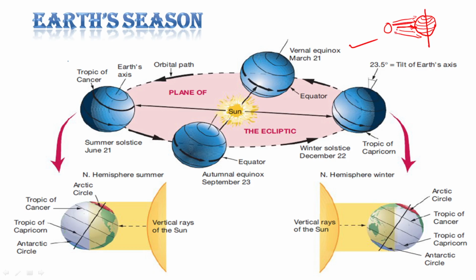That means the angle will be the same, the angle of solar incidence, the incidence angle of solar rays, throughout the year.